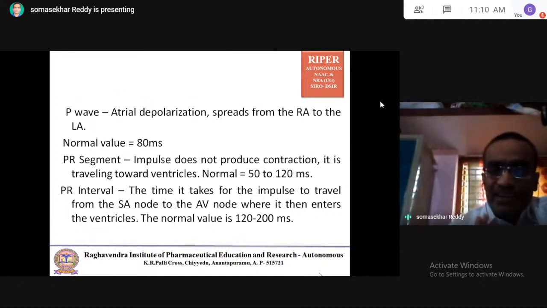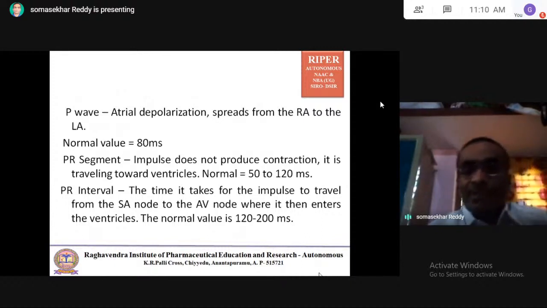Remember, PR segment does not involve any contraction. It is traveling toward the ventricles. Its normal value is 50 to 120 milliseconds. PR interval means P, which indicates atrial depolarization, plus the PR segment. That is the time it takes for the impulse to travel from the SA node to the AV node, where it then enters the ventricles. The normal value is 120 to 200 milliseconds. So it is more than the PR segment time and more than the P wave time.